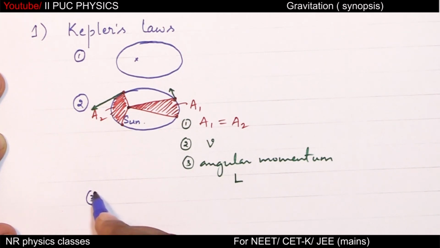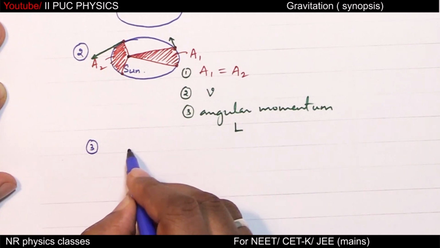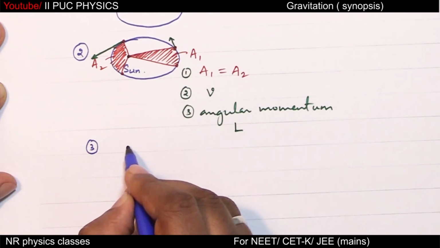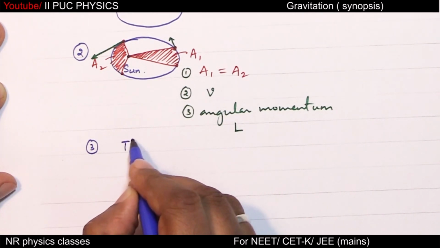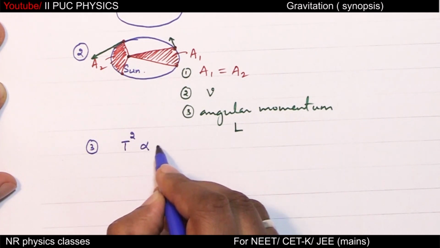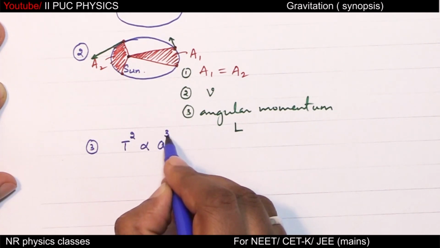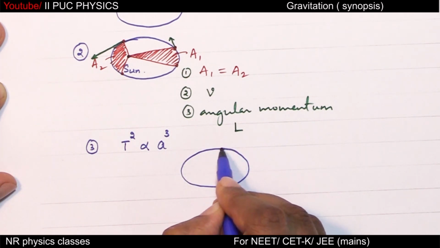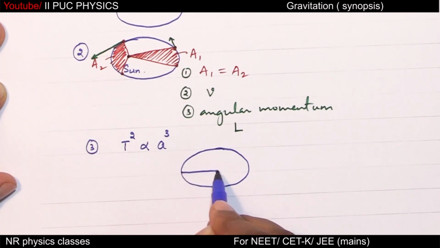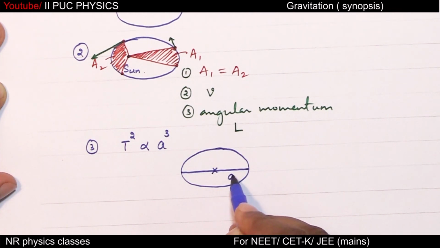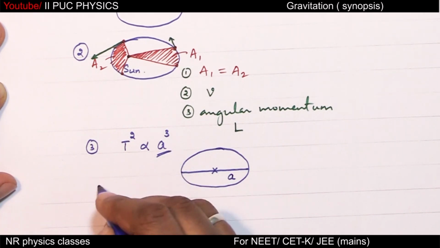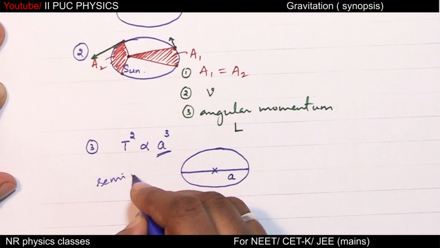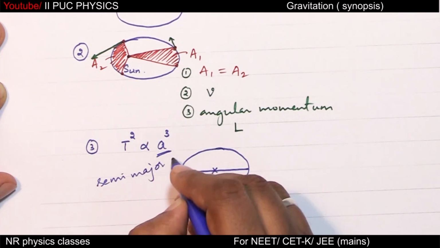Third law says the square of time period of revolution is proportional to the cube of semi-major axis. If this is the elliptical orbit, this is the major axis, half of the major axis is the semi-major axis denoted by A. So this A is the semi-major axis.